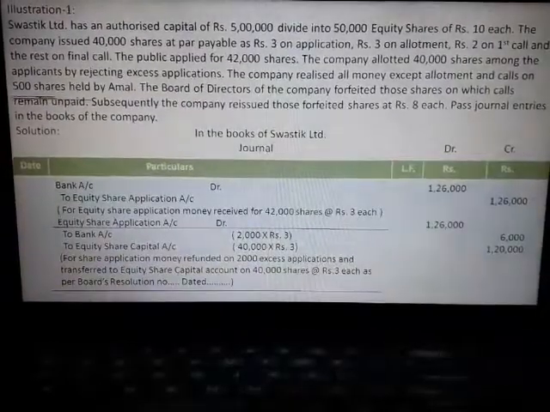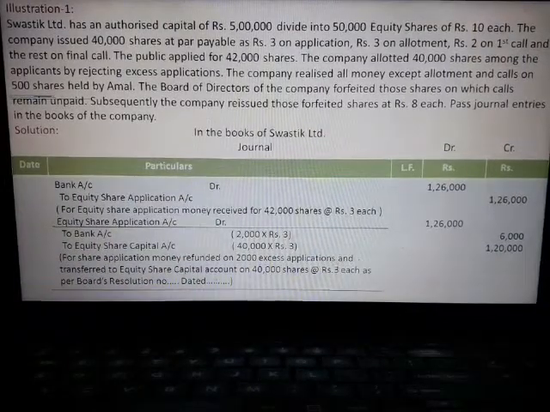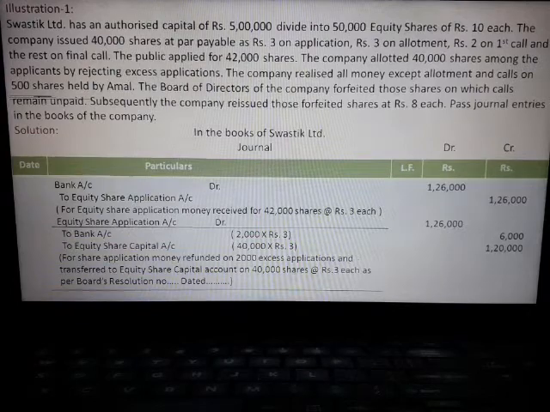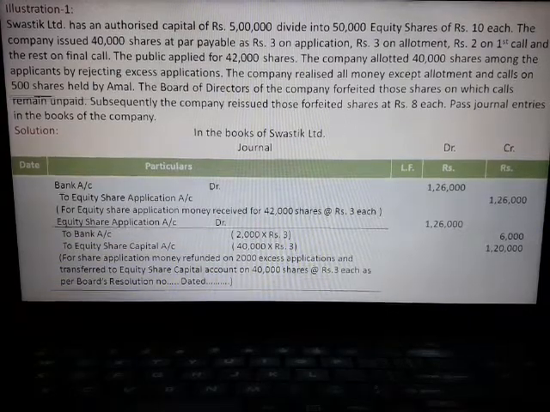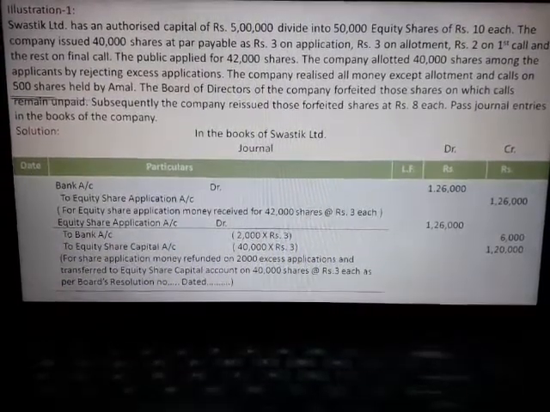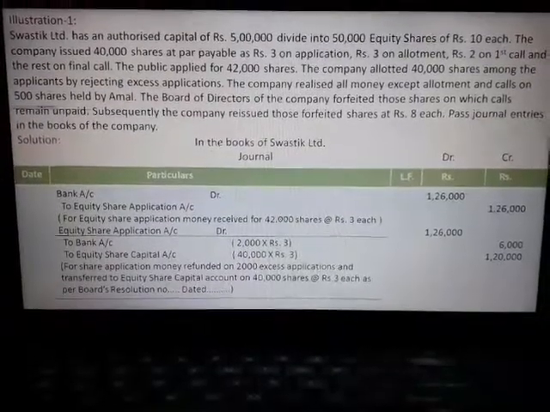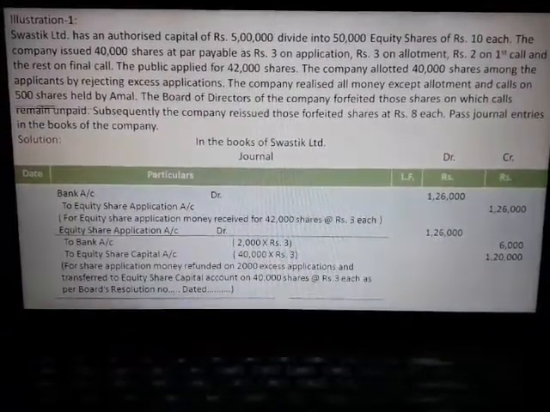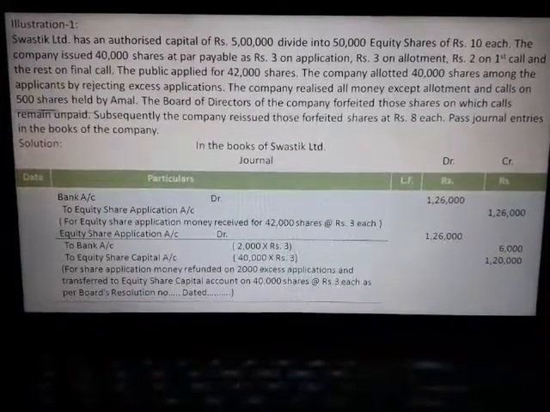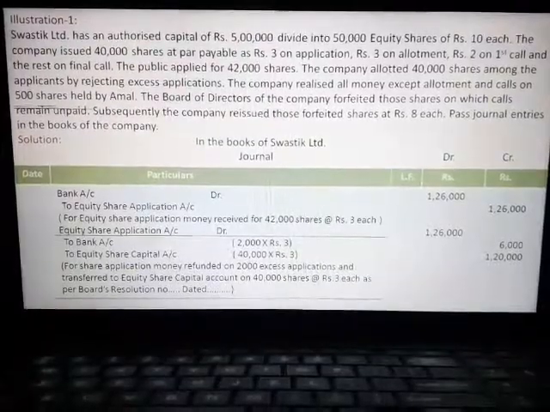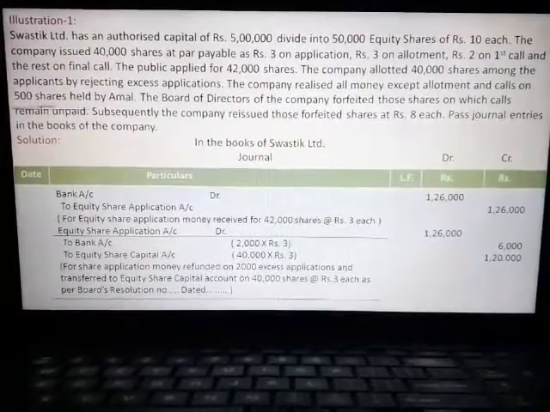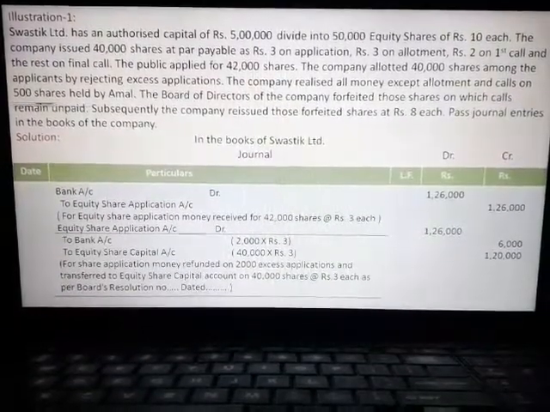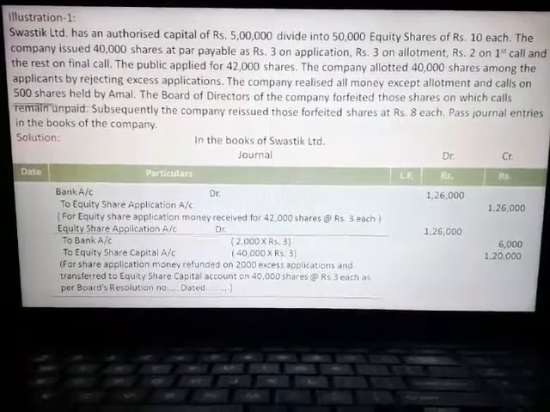Now come to the illustration. Swastik Limited has an authorized capital of rupees 5 lakhs divided into 50,000 equity shares of rupees 10 each. The company issued 40,000 shares at par, payable as rupees 3 on application, 3 on allotment, 2 on first call, and the rest on final call.